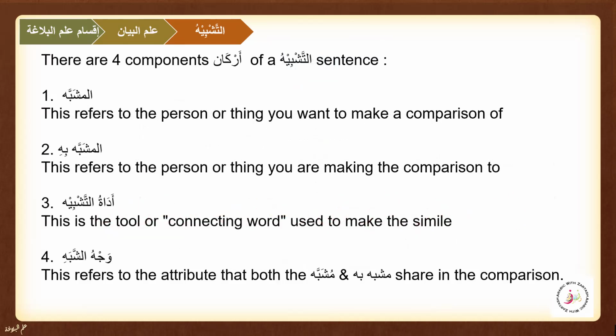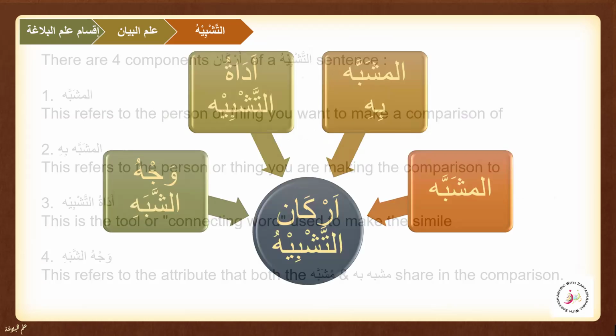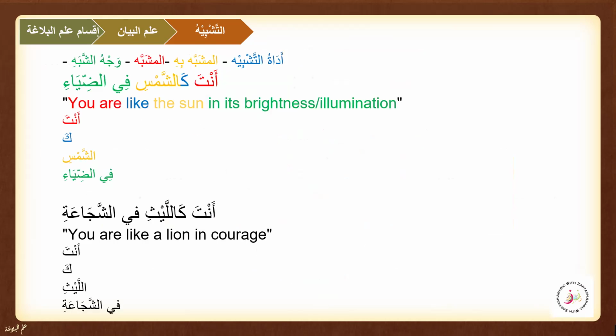We learned about the four important components, or the arkan, of the tashbih: mushabbah, mushabbah bihi, adatu tashbih, and wajhu shabah. Mushabbah is the person or thing that we want to make a comparison of. Mushabbah bihi is the person or thing that we are making the comparison to. Adatu tashbih are the tools that connect the mushabbah and mushabbah bihi. Wajhu shabah is the attribute or quality that both the mushabbah and mushabbah bihi share in the comparison.